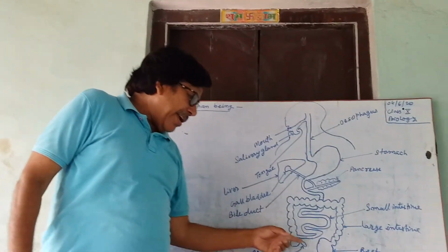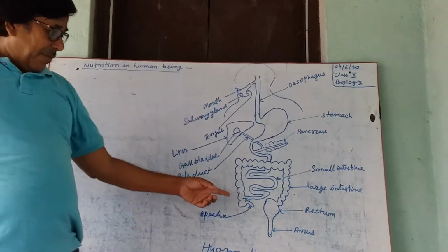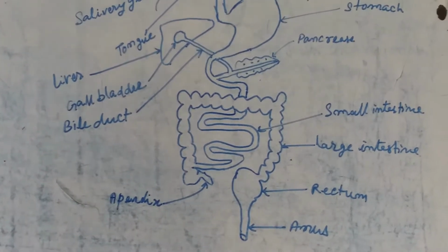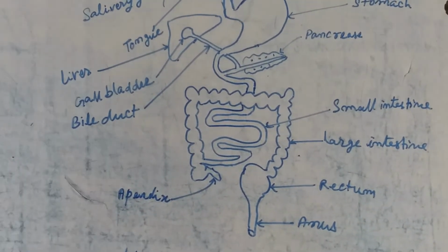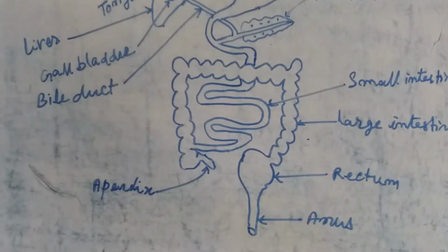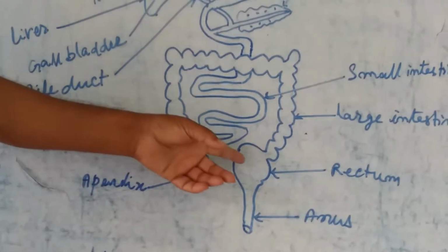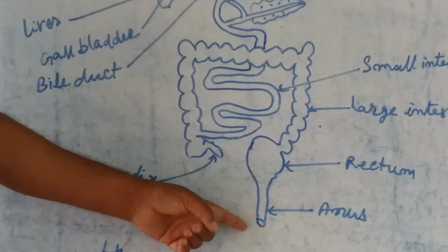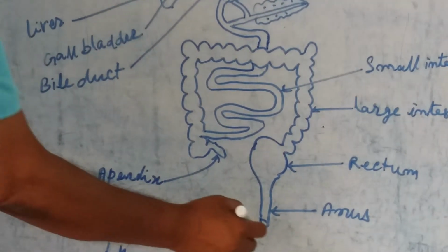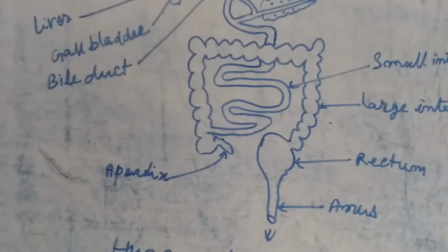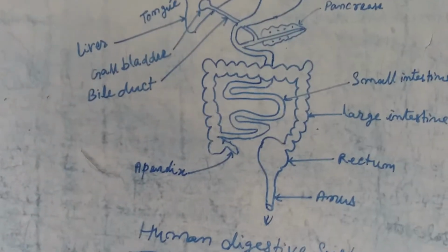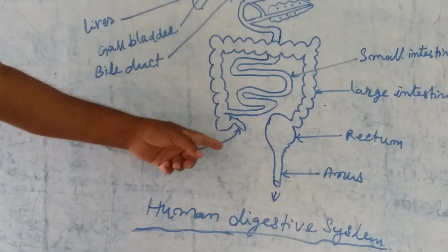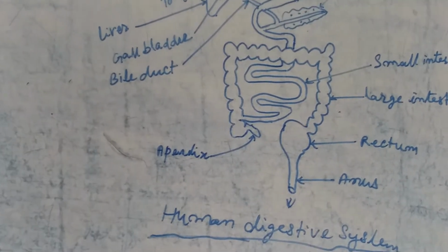Now the undigested food passes into the large intestine, where the water is absorbed and the solid materials or waste is stored in the rectum, and from the rectum it is thrown out of the body through the anus. This is the complete system of human digestion. Appendix has no part, no work in digestion.